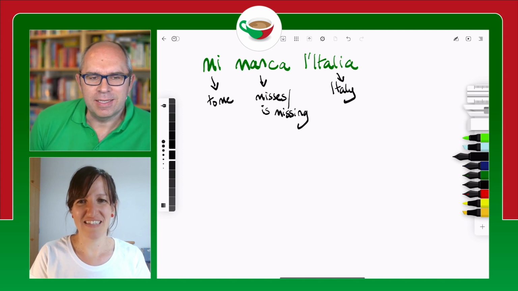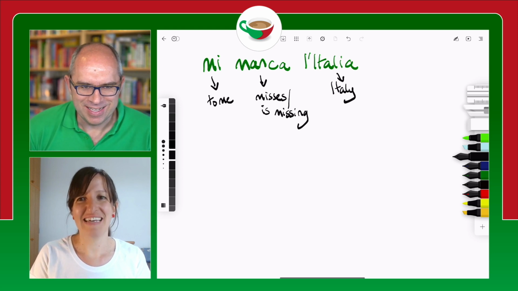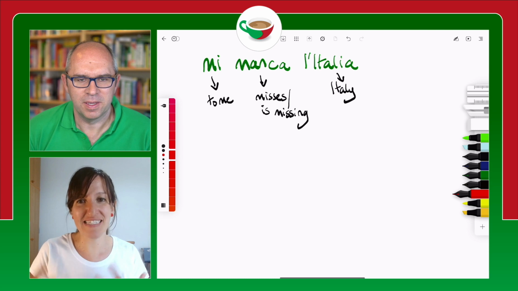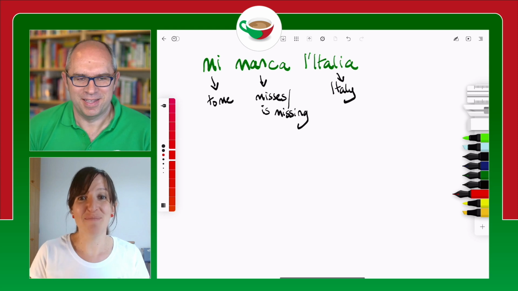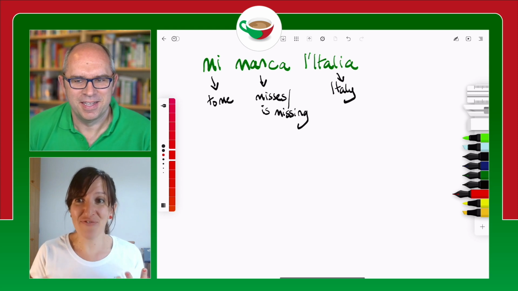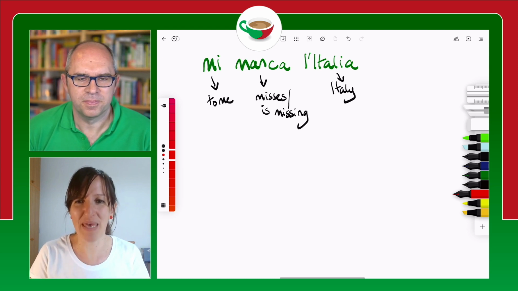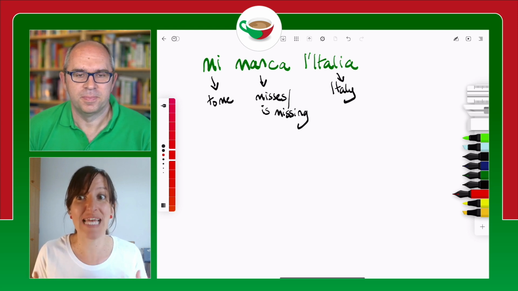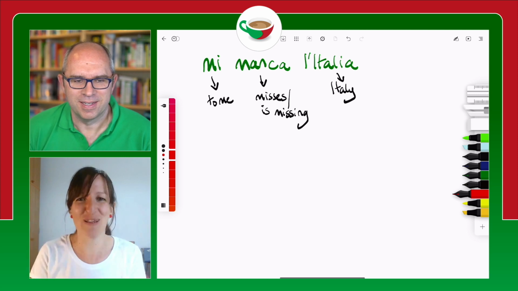But that mi there is an interesting word because it's an indirect object pronoun, isn't it? Sì, esatto. It's a pronoun meaning to me. So in a way, if we look at this sentence, Italy is performing the action of missing to me. And if our listeners are familiar with the verb piacere, to like, they can somehow compare the structure of mancare with the structure of piacere. When you say mi piace l'Italia, I like Italy. But let's focus on mancare.